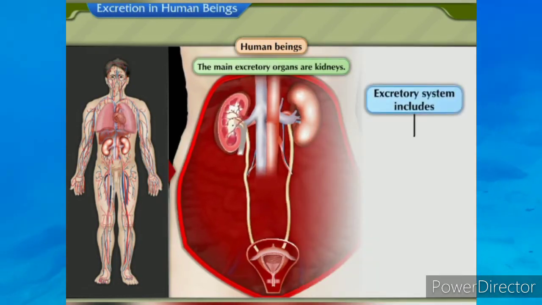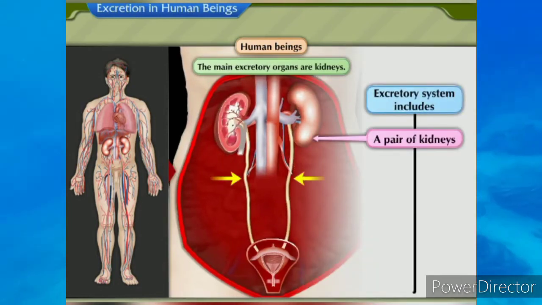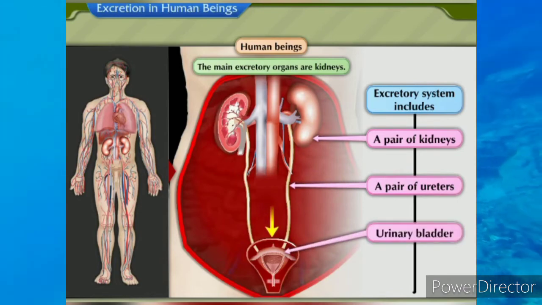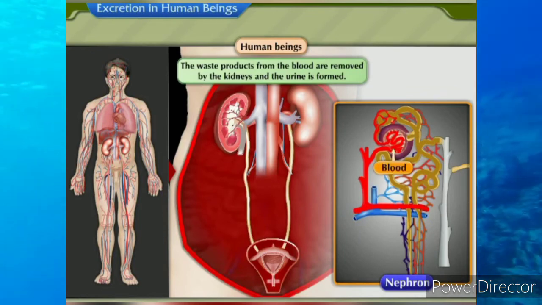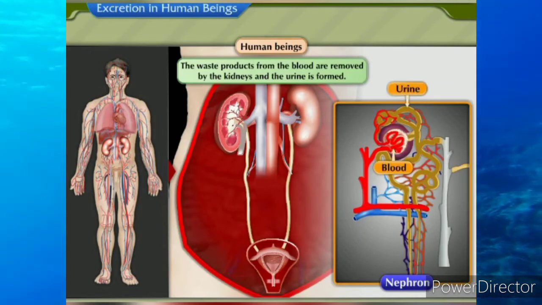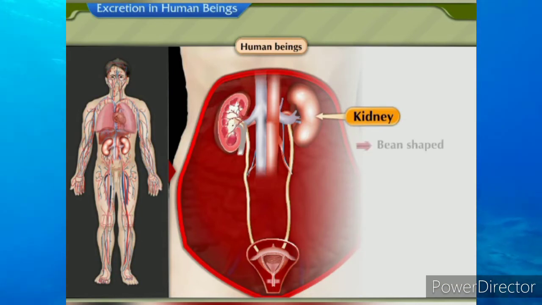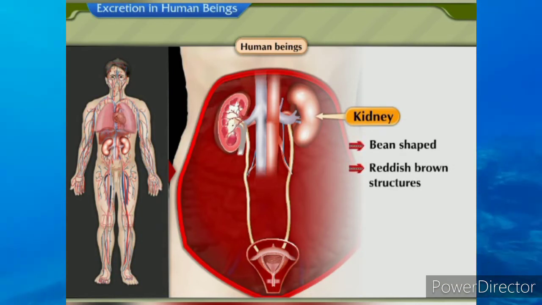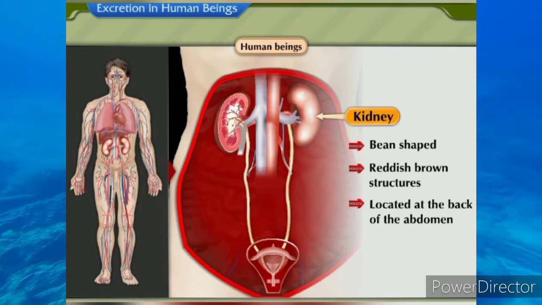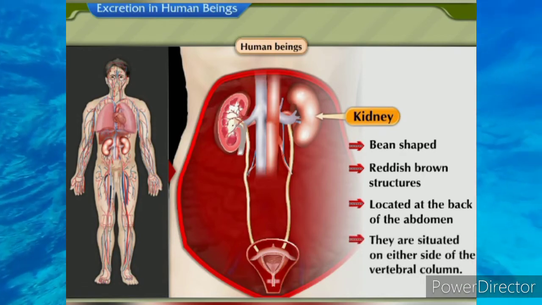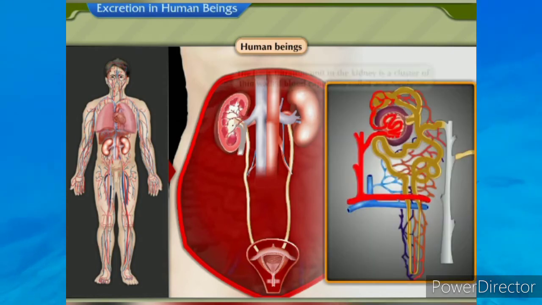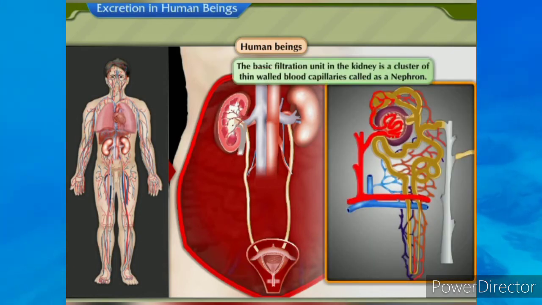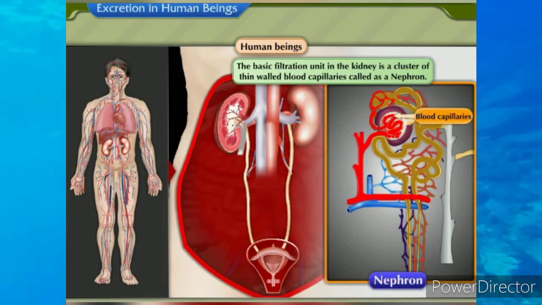The excretory system includes a pair of kidneys, a pair of ureters, urinary bladder, and urethra. The waste products from the blood are removed by the kidneys and the urine is formed. The kidneys are bean-shaped and reddish-brown structures located at the back of the abdomen. They are situated on either side of the vertebral column. The basic filtration unit in the kidney is a cluster of thin-walled blood capillaries called as nephron.